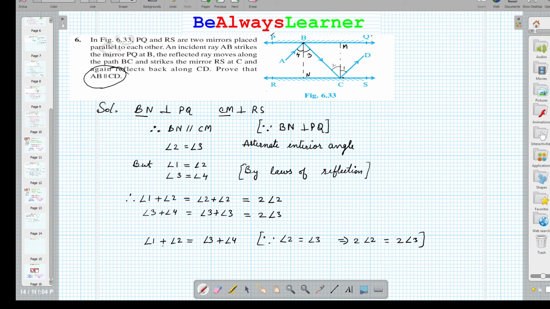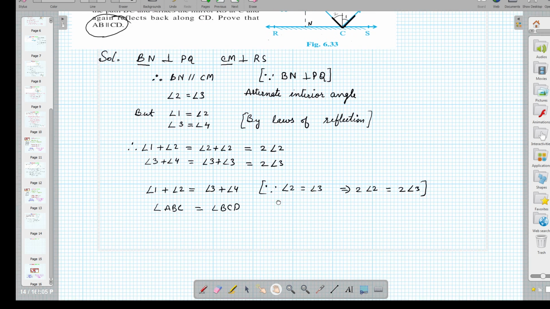So we can write this statement. This is nothing but angle ABC is equal to angle BCD, right? Angle ABC is equal to angle BCD. So if we want to mark it, we can mark it like this. This angle is equal to this angle, right?